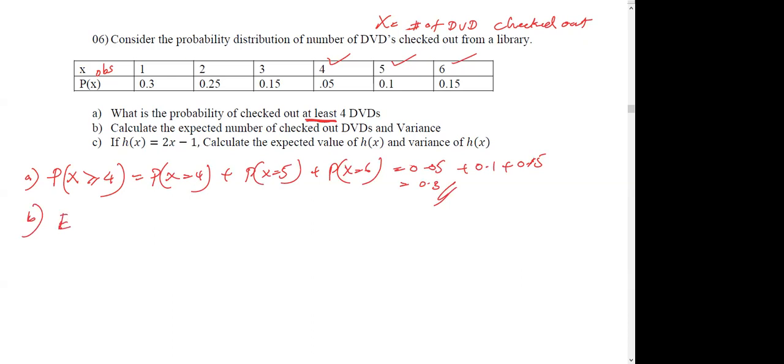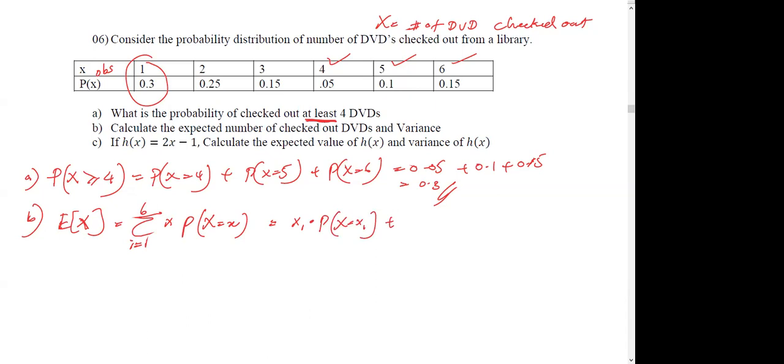Part B, calculate the expected number of checked out DVDs, which means the expected value of X. Simply, it's the mean. Using notation, the sum from i equals 1 to 6 of x times the probability of capital X equals small x. Do you remember this notation? It means x multiplied by its probability, plus the next x multiplied by its probability, up to the last one.